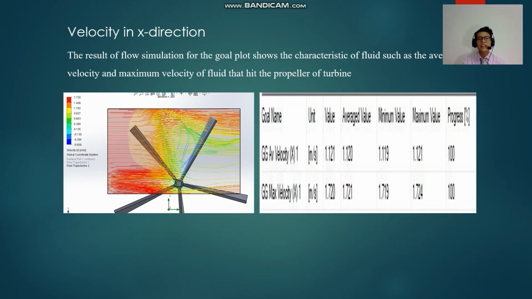Okay, for the velocity in the x direction, the result of the flow simulation for the GO plot shows the characteristics of the fluid, such as the average velocity and maximum velocity of fluid that hits the propeller of the turbine. As we can see, the average velocity is 1.121 meters per second and the max velocity is 1.720 meters per second.